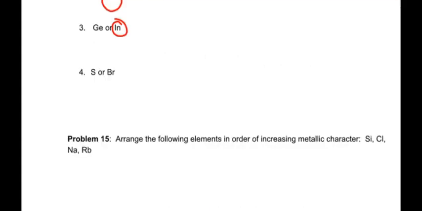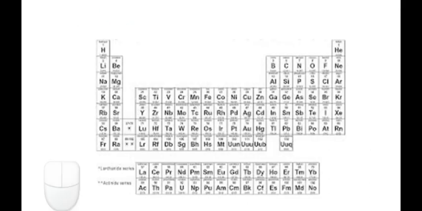All right, so sulfur or bromine. Take a look at the periodic table one last time. All right, here is sulfur, and here is bromine. Oh, I don't like it when a diagonal goes that way, because which one's going to win out? This has an effective nuclear charge of 6. This one has an effective nuclear charge of 7. So if I'm just looking at that, I'd say sulfur. However, bromine has an extra shell, so it is further away, so it's inconclusive.